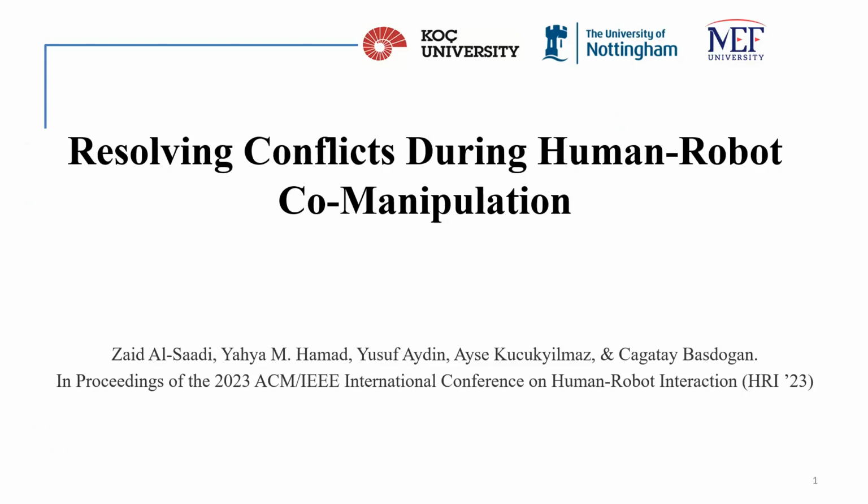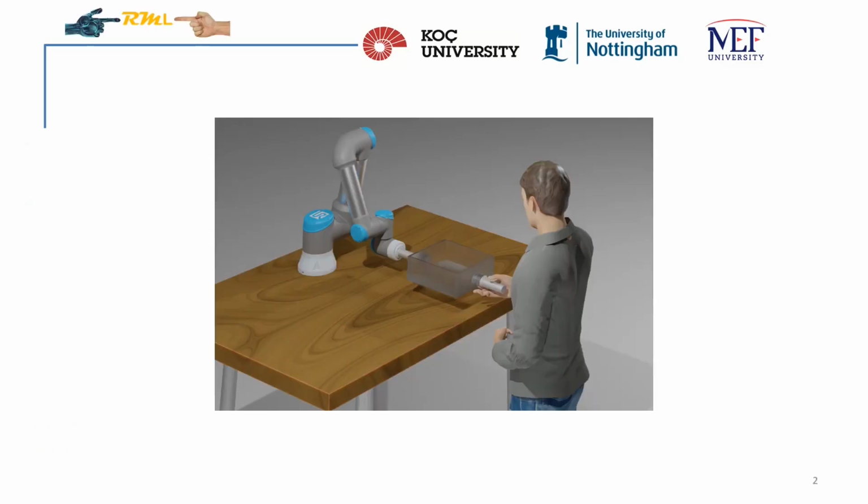Hi, this is a short presentation of our paper, entitled, Resolving Conflicts During Human-Robot Co-Manipulation. In our study, we focus on an object transportation task, where a robot works side by side with a human to manipulate an object from one position to another, safely, and without having a conflict with the human partner.